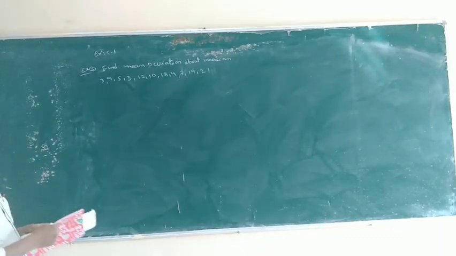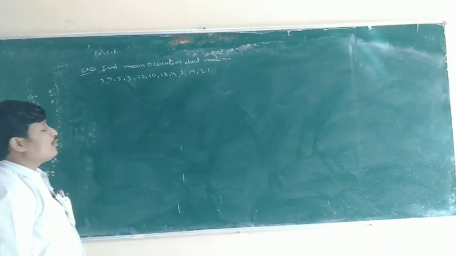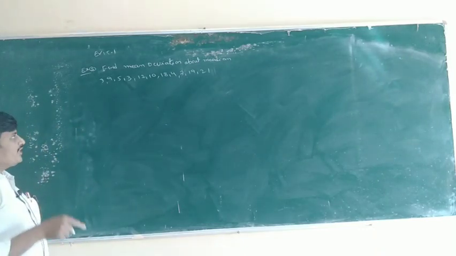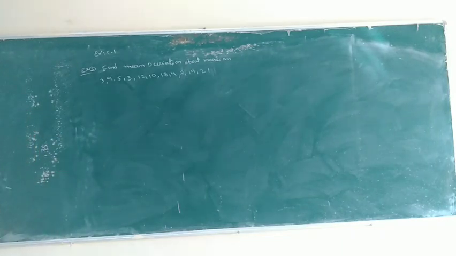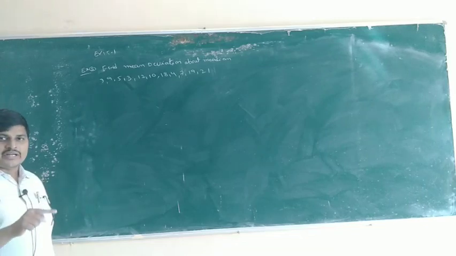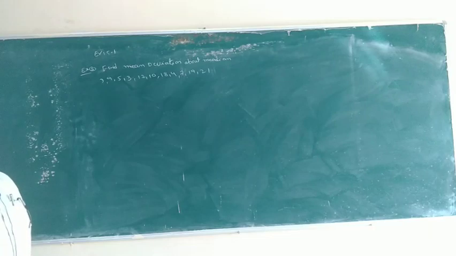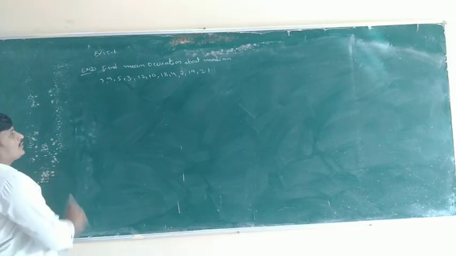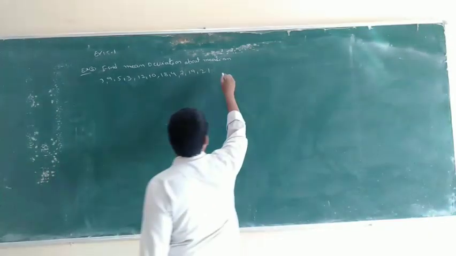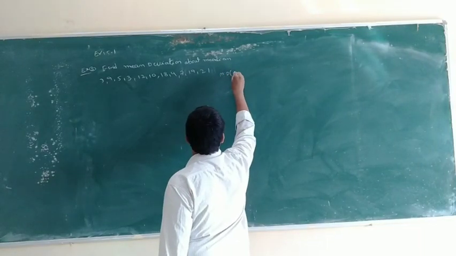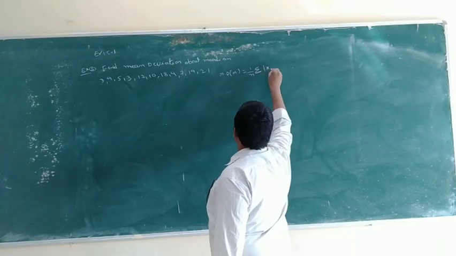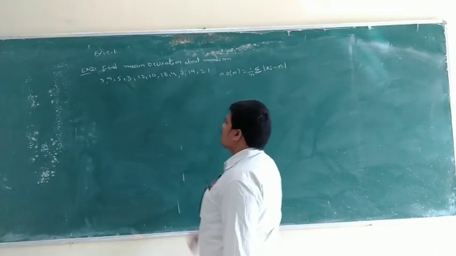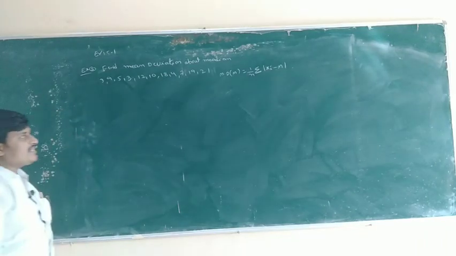So first find the mean deviation about median. Only observations are given, so this is ungrouped data. What is the formula? Same formula, mean deviation about median: 1 by n into sigma |xi minus m|, where m is the median.